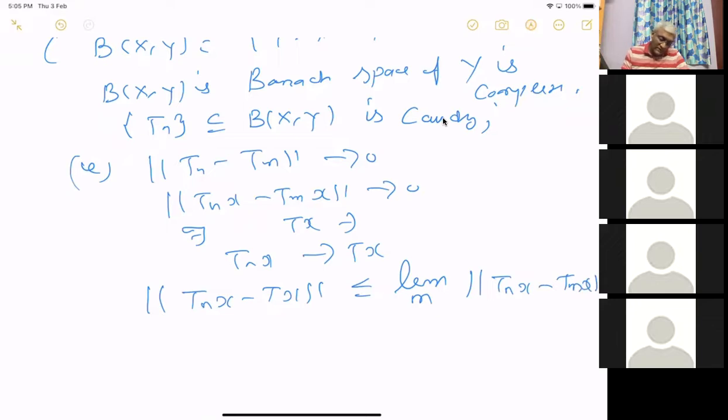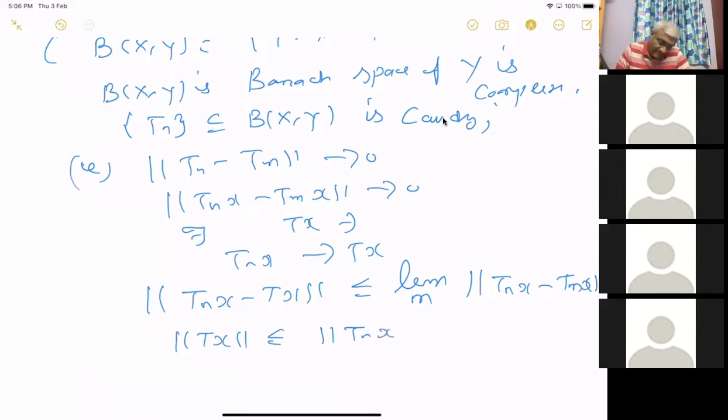So now first you can prove that T is bounded because norm Tx is less than or equal to norm of T minus Tn plus norm of Tn x. You can choose some Tn.